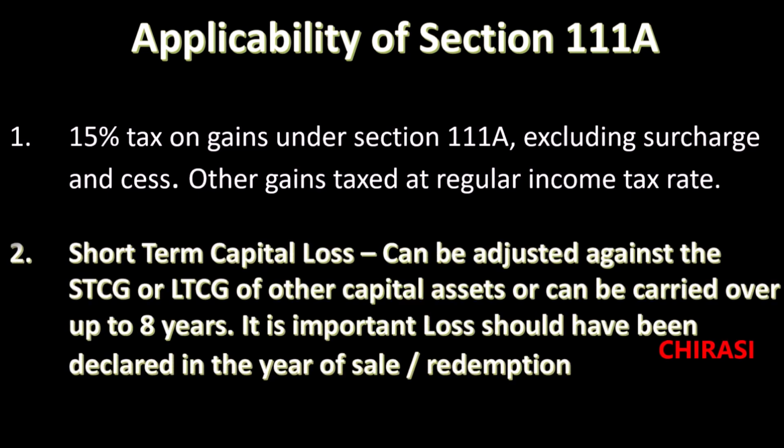Now, regarding short-term capital loss, the very important point is that any loss can be adjusted against short-term capital gain or long-term capital gain of other assets. If it is not possible, then it can be carried forward up to 8 years. This is a very important, favorable condition for short-term gains.